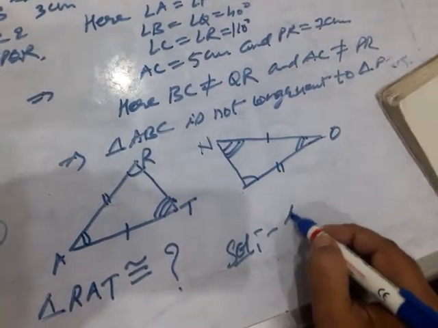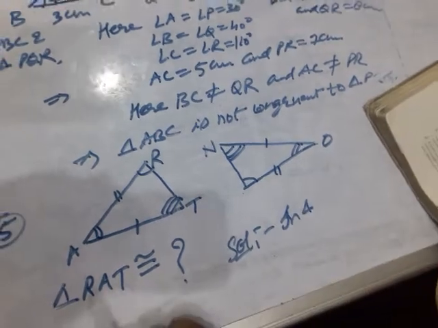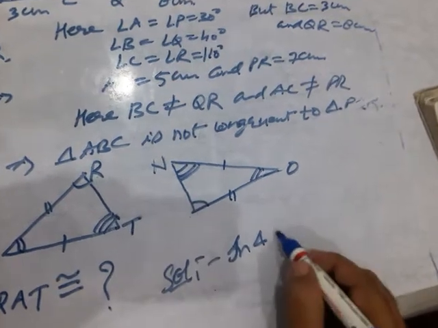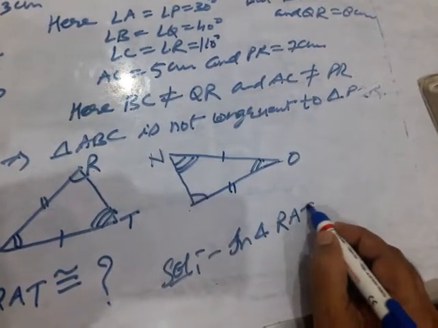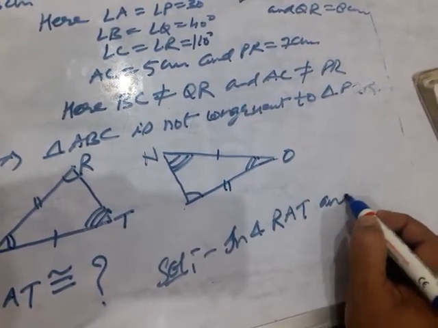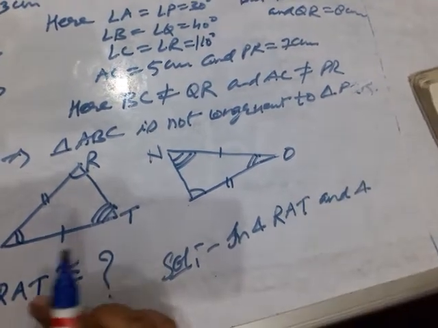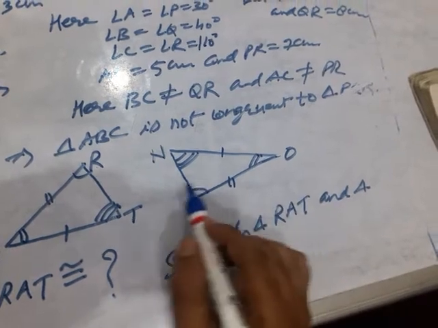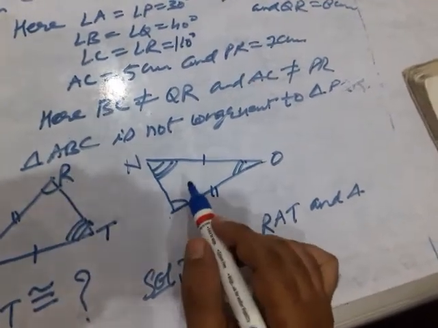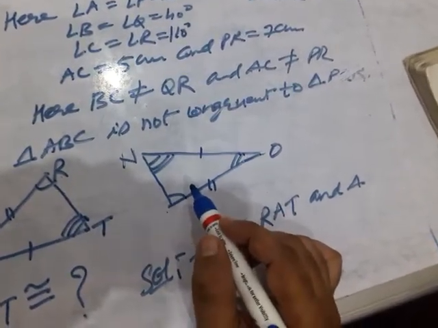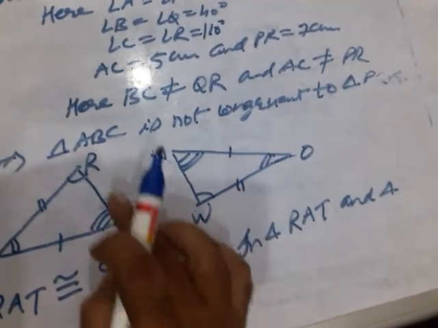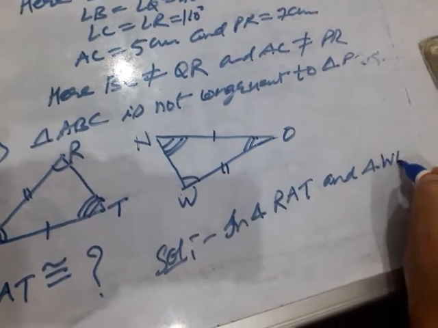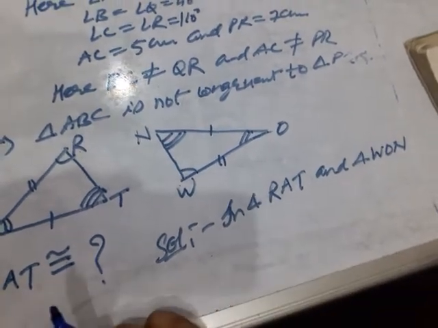Write down, in triangle RAT and triangle WON, what do we have, children?